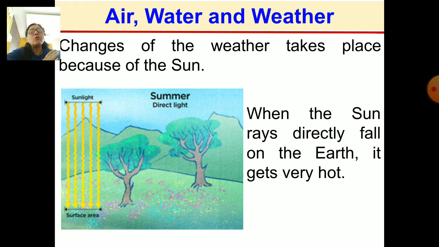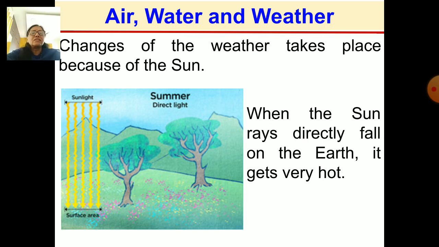You must have observed it. In the same way, in the evening when the sun sets, the sun rays falling on the earth are slanting and do not warm up the earth that much, so it is not that warm in the morning and the evening.